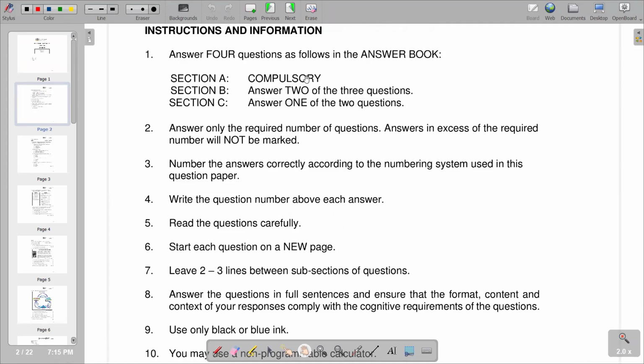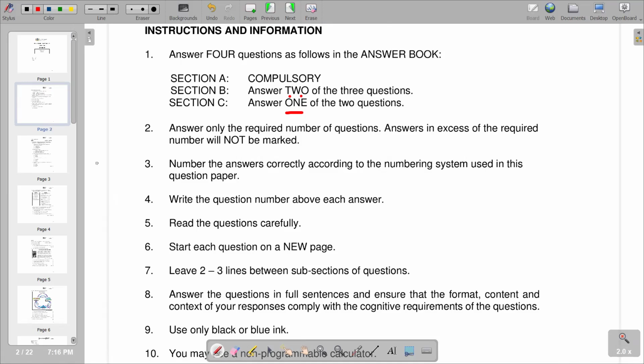Section A is compulsory, which means we are supposed to answer every question that we have on Section A. And then Section B, you are given 3 questions and you are supposed to answer only 2 questions. So this is what we have on Section B. Then Section C, you are given 2 questions and you answer only 1 question. So this is what we have on Section C.